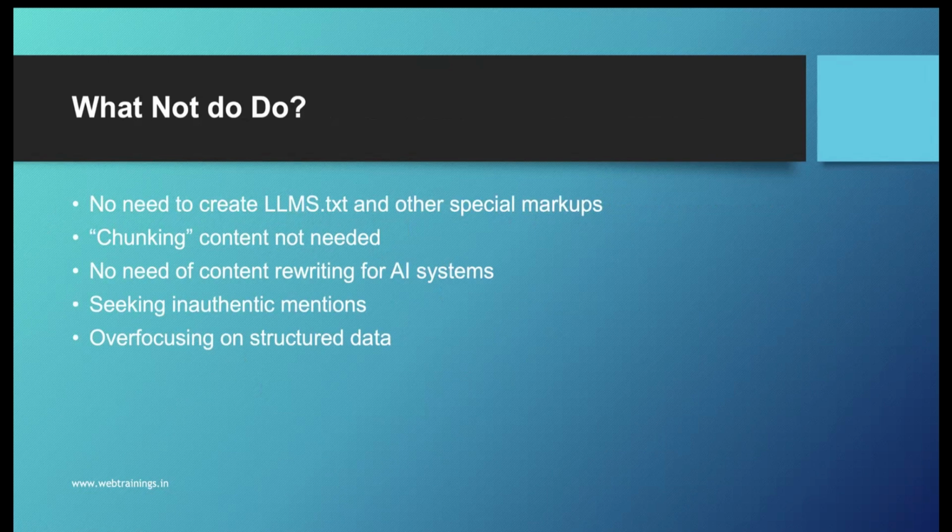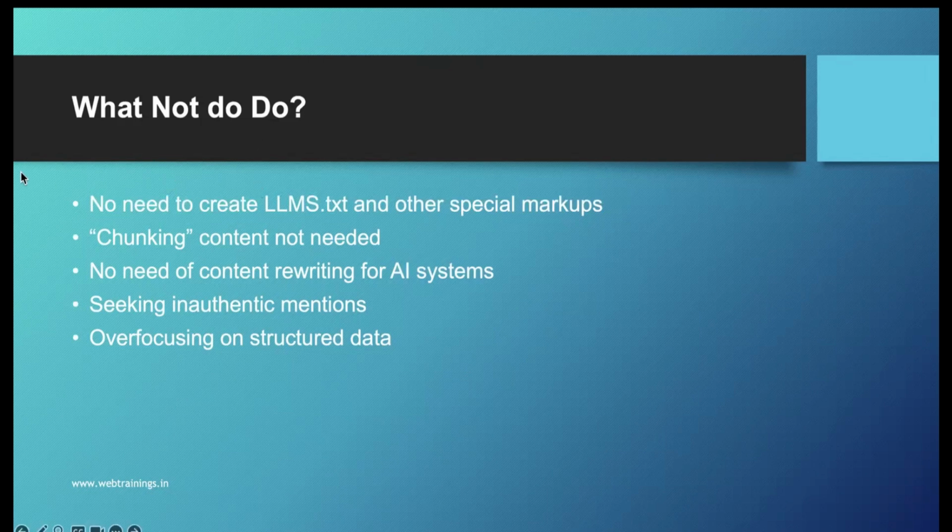Suppose you have already written an article, let's say 4 years back. If you want to update it, you can update, that's fine, but no need to use specific optimization techniques or AI based system techniques. Not needed. Google can retrieve the content the way it is, and if it is useful, it will show up in AI mode.